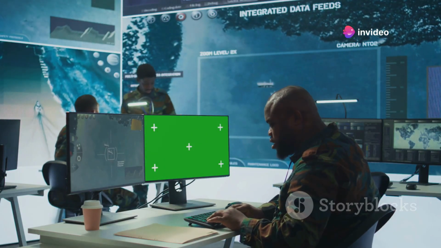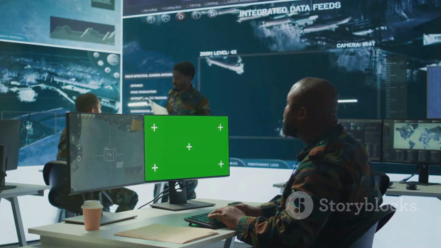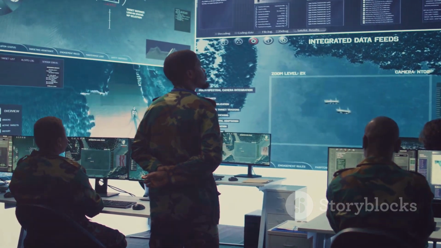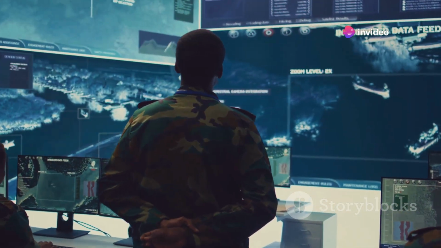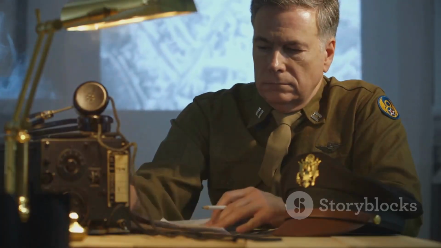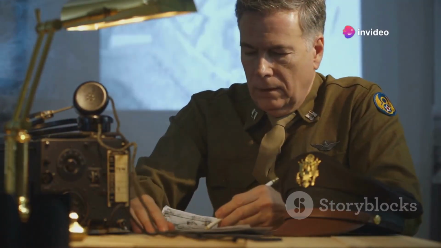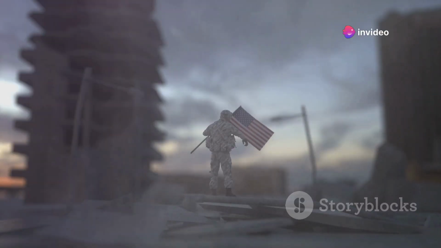Next, we looked at the lack of technological innovation. While the Axis did make some significant advancements, they were ultimately outpaced by the Allies. This technological gap played a crucial role in many key battles, tipping the scales in favor of the Allies. We also examined the role of poor leadership and strategy. The Axis leaders made a series of critical mistakes, from Hitler's micromanagement of the military to Japan's miscalculations about American involvement. These errors in judgment had significant consequences.